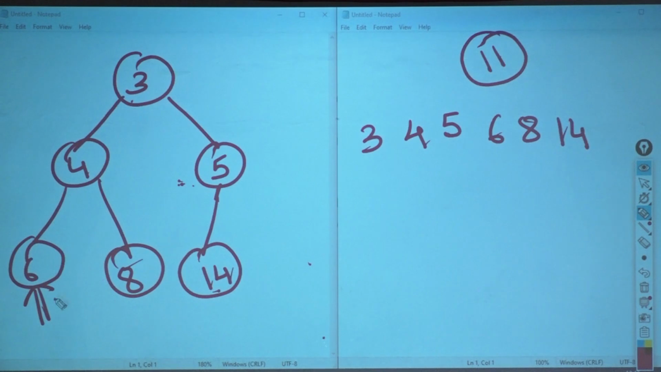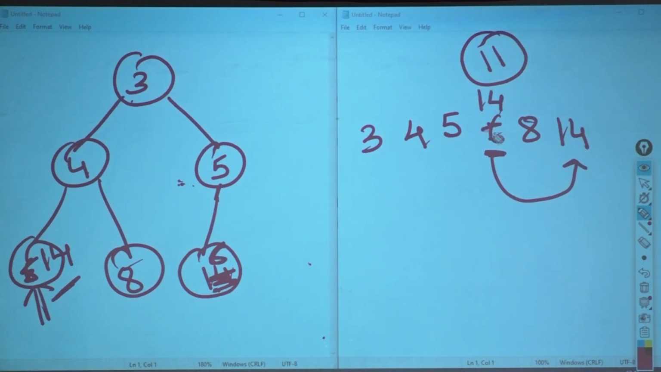So first I will have to locate where 6 is. I found where 6 is. After finding where 6 is, what do I need to swap it with? 14, the last one. So I am going to say 14, you come here, 6, you come here. Okay? So what am I going to do? 14, I will make him come here. 6, I will make him come here.